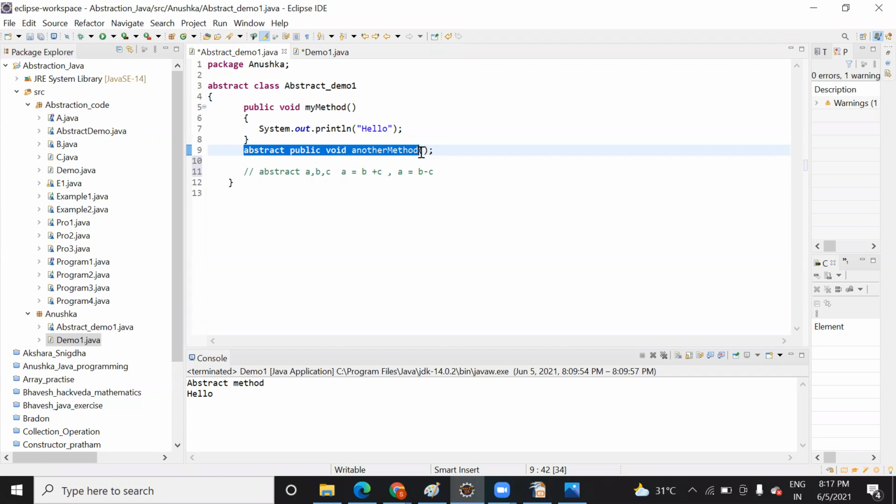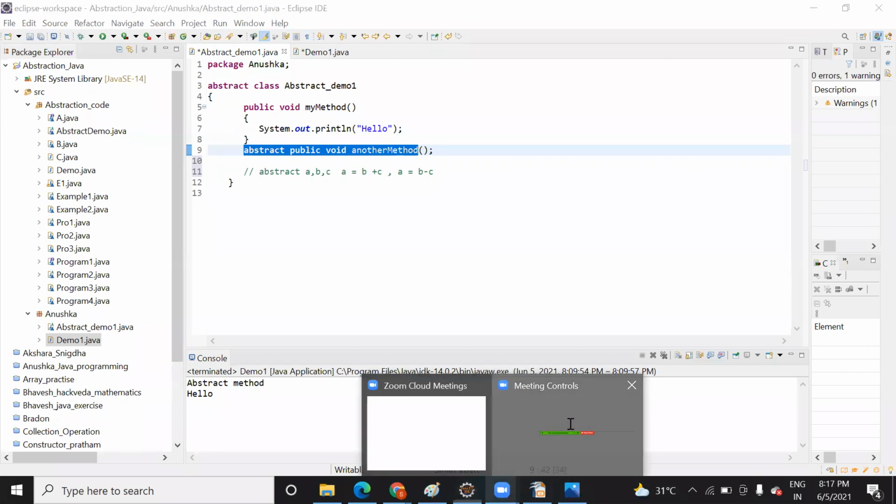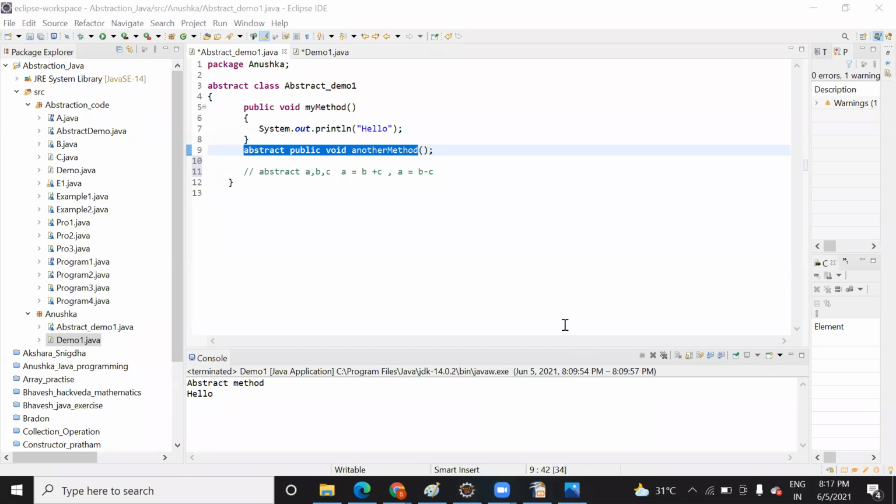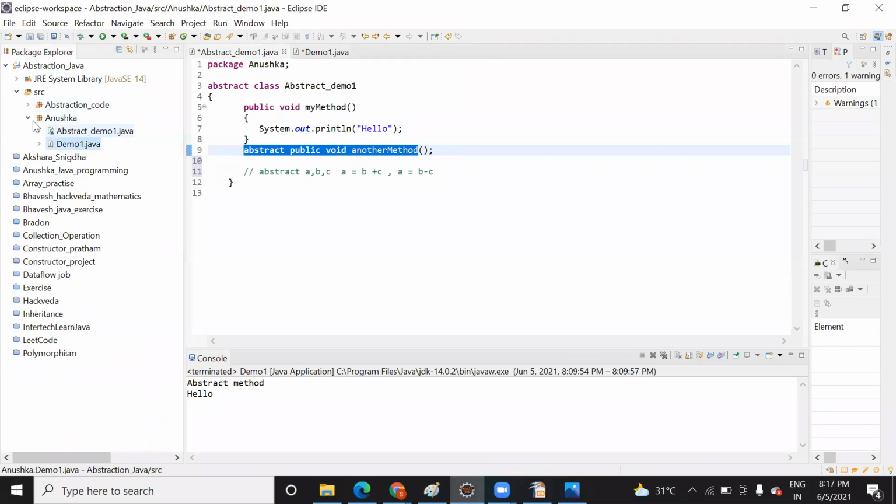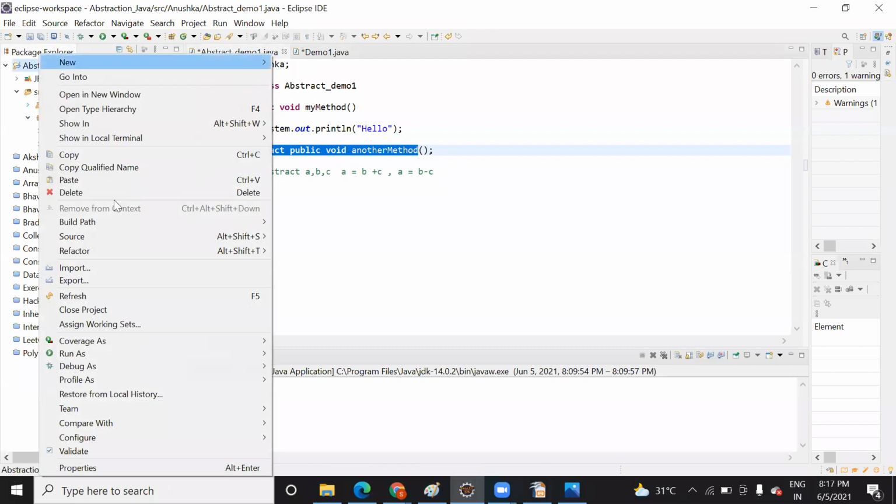Okay, the simple funda is not much difficult. Is it clear? Yeah, it's clear. Great. So this is called the abstraction term. Let me close this project.